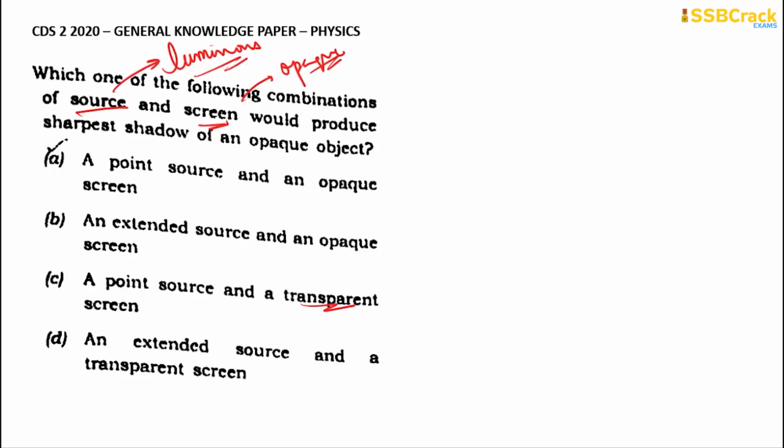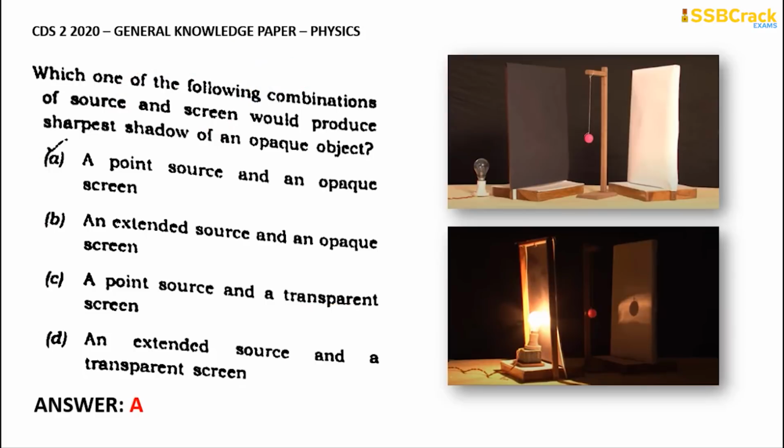So in what particular way can we produce a sharpest shadow? What is the meaning of the sharpest shadow? Whenever the shadow is formed, it is very, very clear and you can draw the boundary of that shadow. So which among these is that particular option wherein you can draw the sharpest shadow? Is it option A, point source and an opaque screen, or option B, an extended source and an opaque screen, or option C, a point source and a transparent screen, or option D, an extended source and a transparent screen? So the correct answer for this is option A, a point source and an opaque screen.